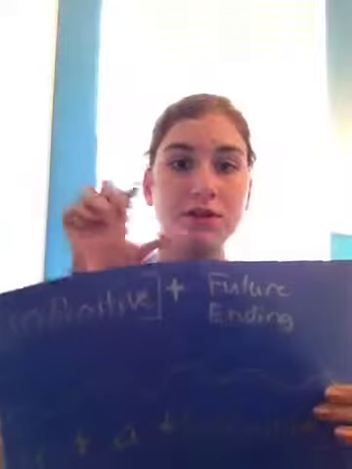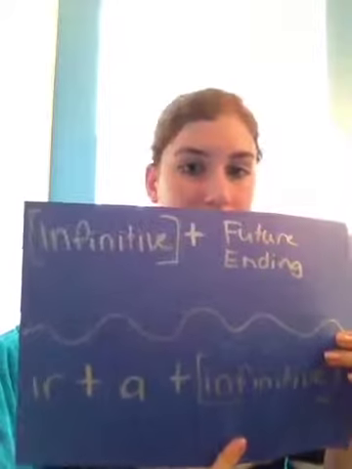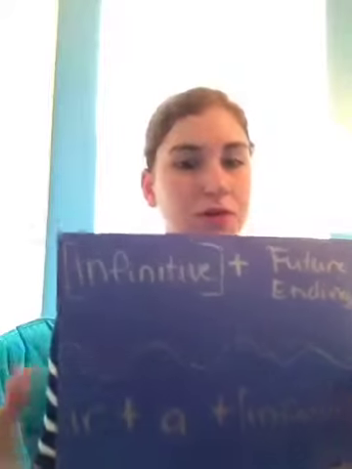Now there's two ways that you can make a sentence in the future tense. You can either do a conjugation, so the verb plus a future ending, or you can do ir, a plus the infinitive. And now the ir will be conjugated, of course. You're going to do the conjugation of the verb.